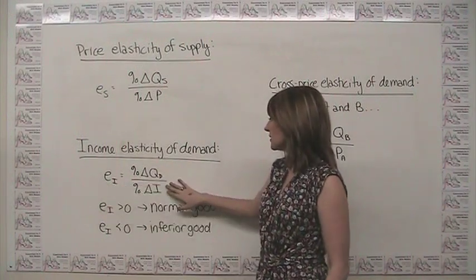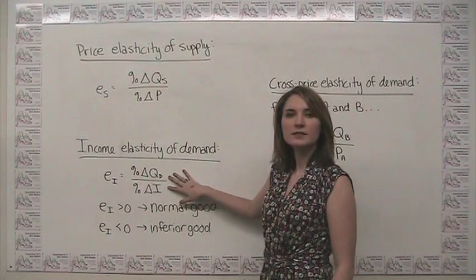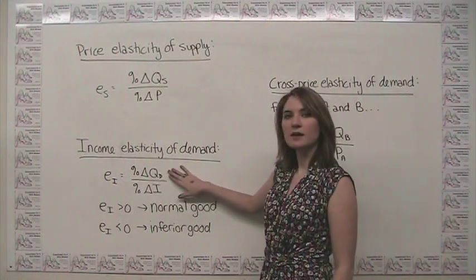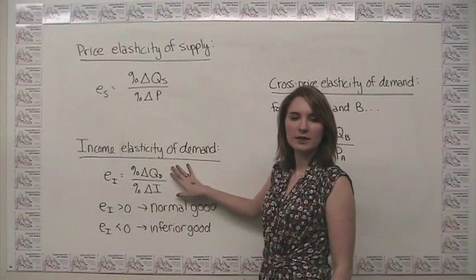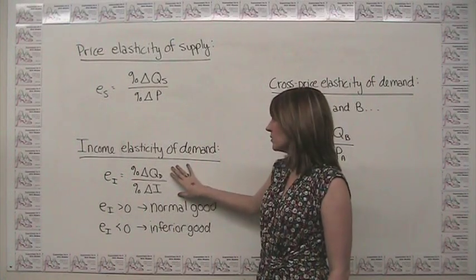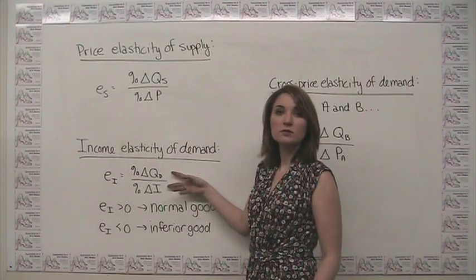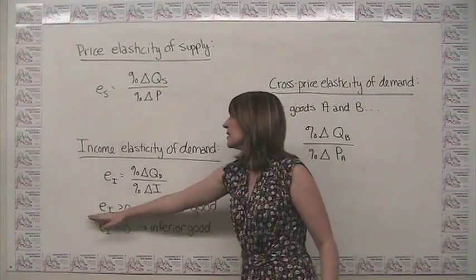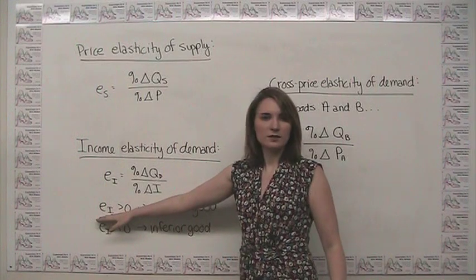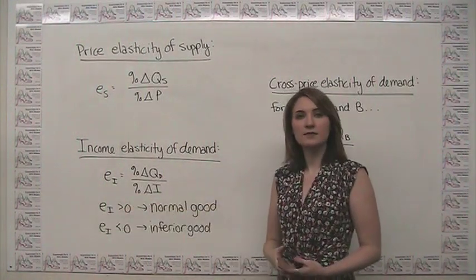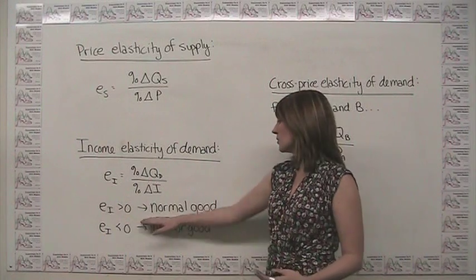For normal goods, income and quantity demanded move in the same direction. Either income goes up and demand goes up, or income goes down and demand goes down. So we're either going to be dividing two positive numbers here, or two negative numbers, and we're going to get an elasticity that is greater than zero. So we can say that if our income elasticity of demand is greater than zero, we're looking at a normal good.